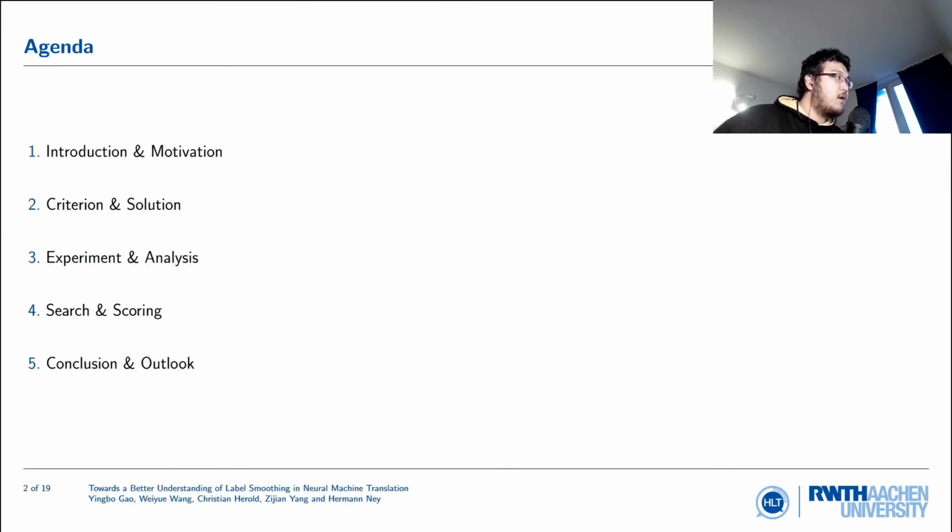So here's the agenda. First, I'll introduce the topic and describe our motivation. Second, I'll talk about the criterion in our solutions. Third, I'll go over the experiments and explain how we approach a good recipe to successfully apply label smoothing in MT. Actually, during the course of that, we found a training and testing mismatch problem. So in step number 4, I'll describe search and scoring and our intuitions of why. And finally, conclusion and outlook.